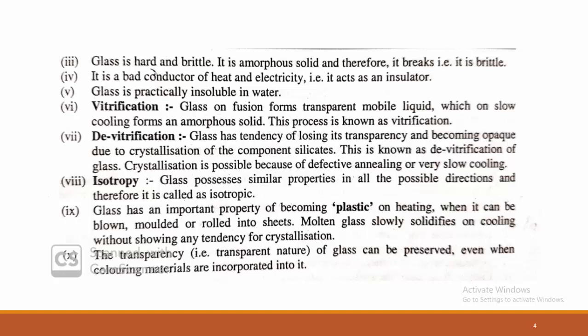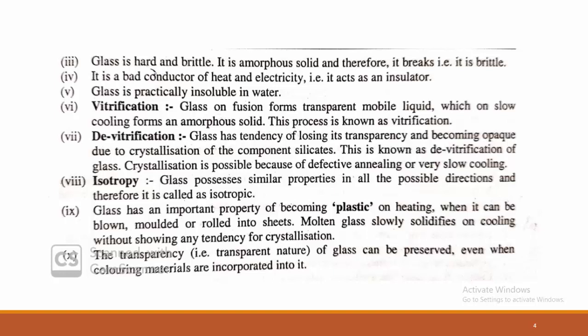Glass material also has isotropic properties. What is the isotropic property? Glass possesses similar properties in all possible directions, and therefore it is called the isotropic property.